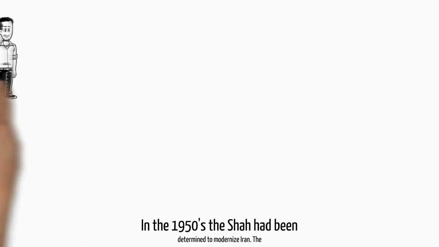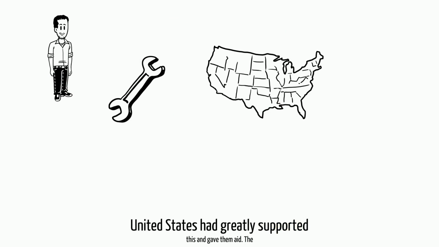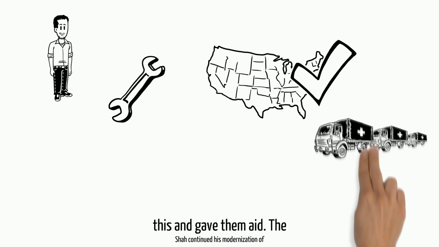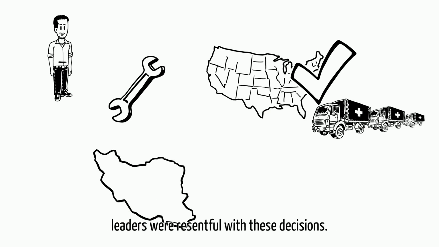In the 1950s, the Shah had been determined to modernize Iran. The United States had greatly supported this and gave them aid. The Shah continued his modernization of Iran in the 60s, and religious leaders were resentful of these decisions.